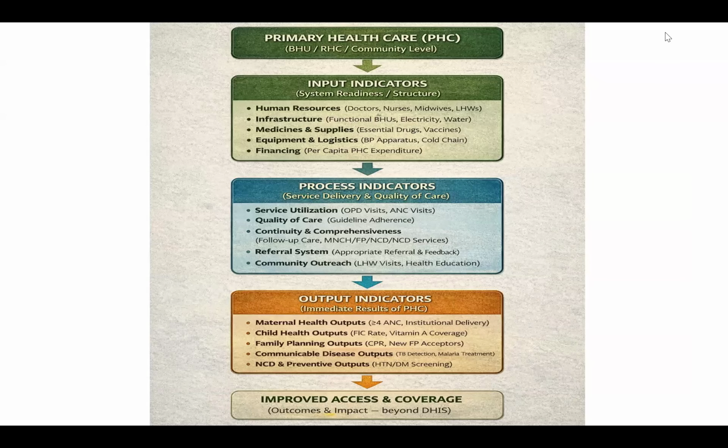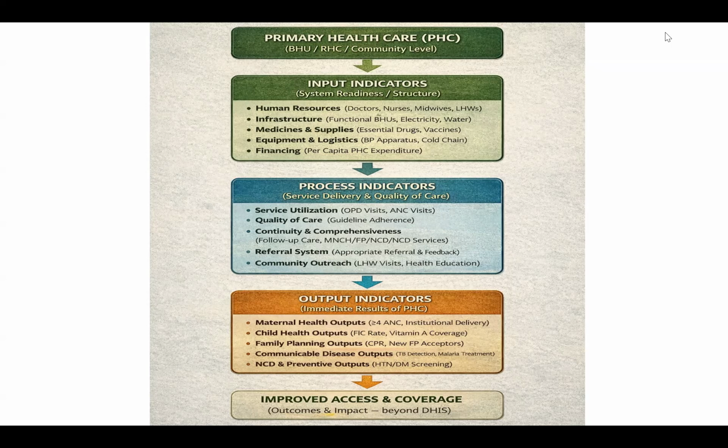So this figure is showing us a summary of how we move from primary health care, particularly focusing on BHU, RHC, and community level. What input indicators we have, telling us about system readiness and structure. Then we have process indicators, which are focusing on service delivery and quality of care. They include service utilization, quality of care, continuity and comprehensiveness, referral system, and community outreach.